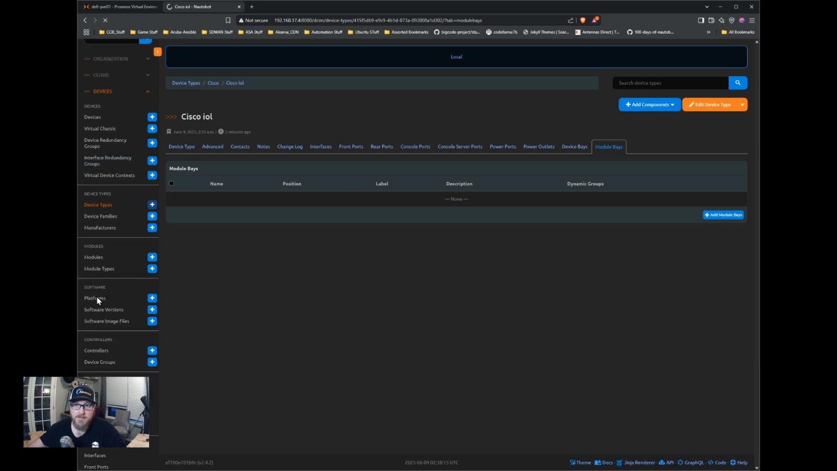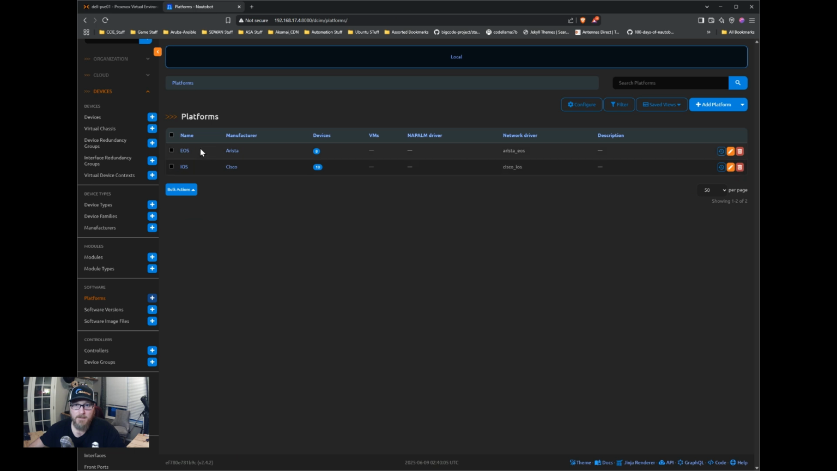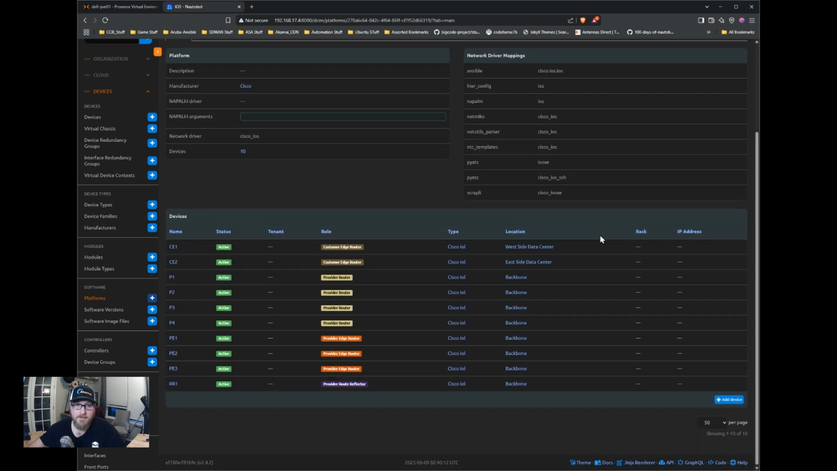Platforms. So you can see our platforms here. How many devices are assigned to those? If we click into it, I think it shows us. Yes, it does. There you go.